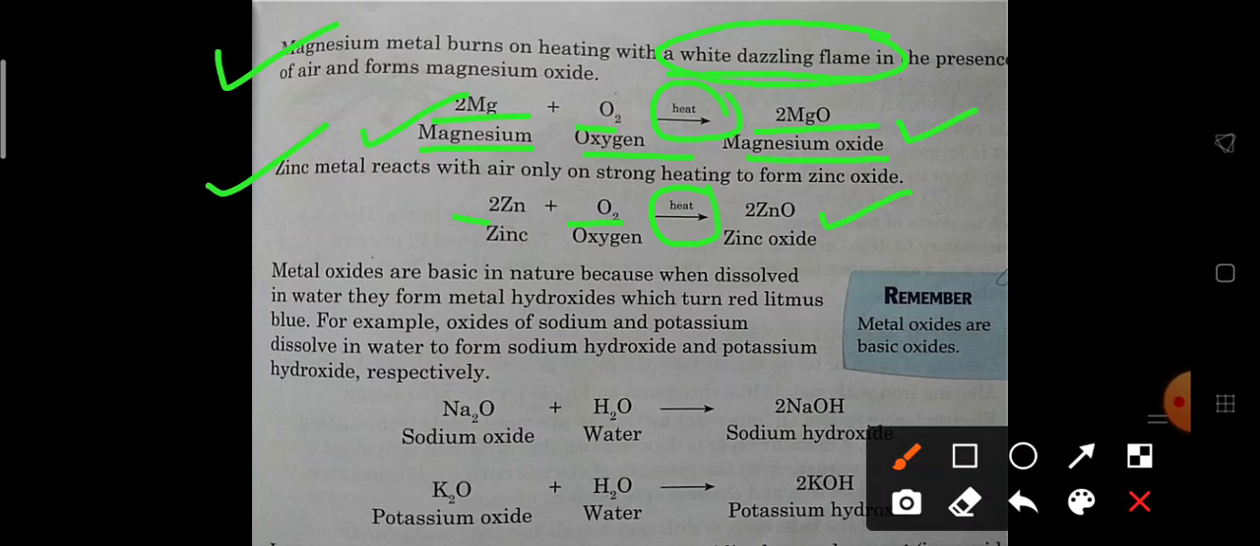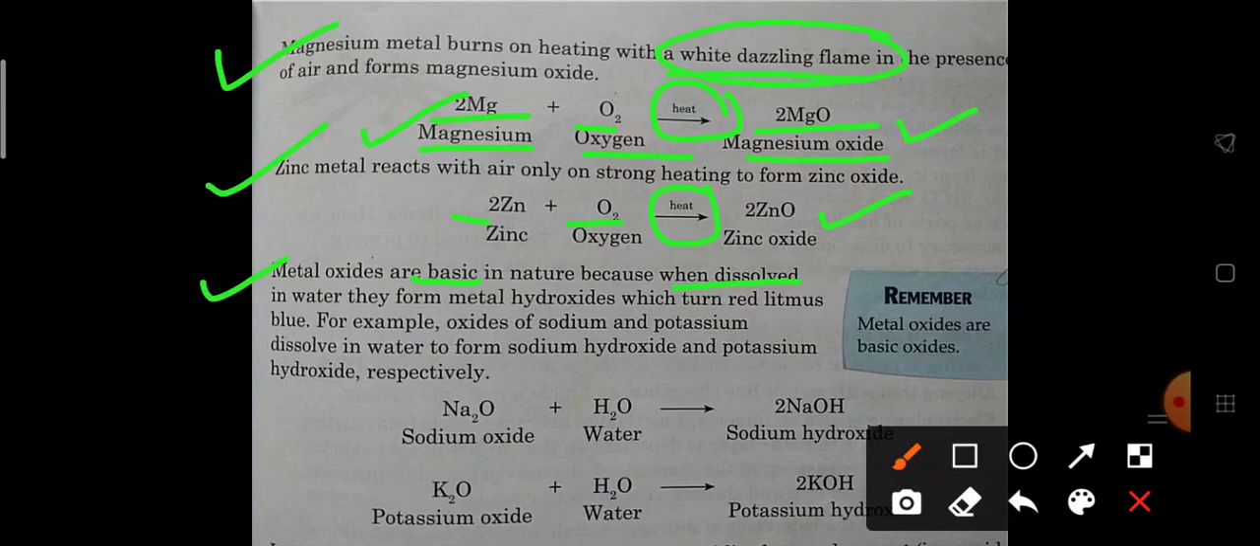Okay, now first of all remember that metal oxides are solid. Metal oxides are always solid. Okay, they are either in the powder form or in the crystal form. Clear? Now metal oxides are basic in nature. Now there are two kinds of nature, acidic or basic. Metal oxides are basic in nature and when they dissolve in water, why are they basic?